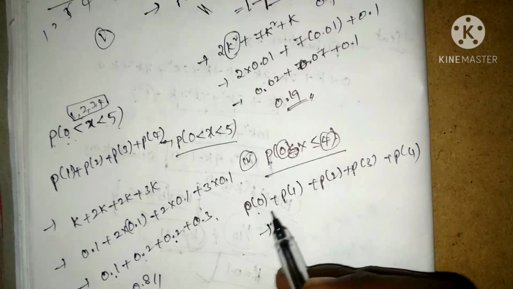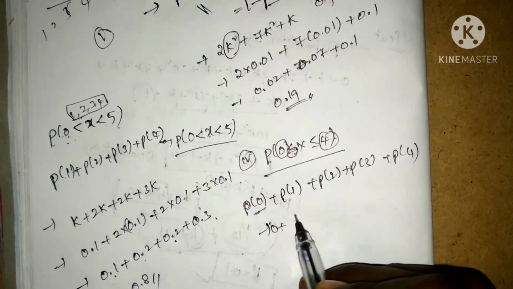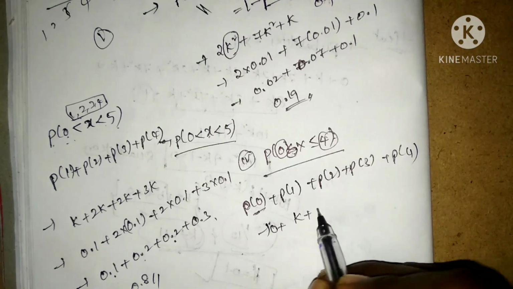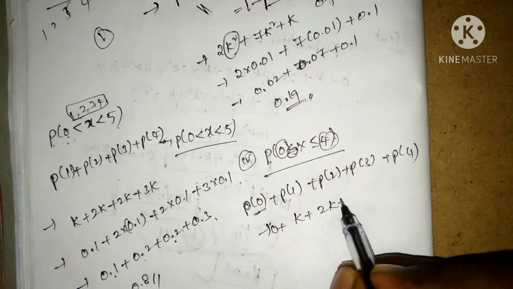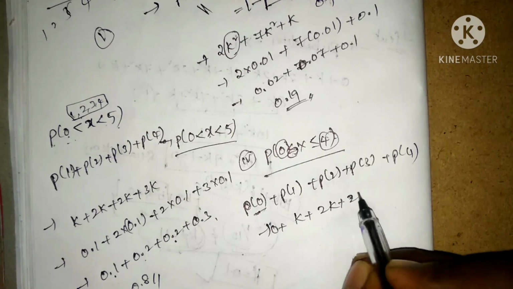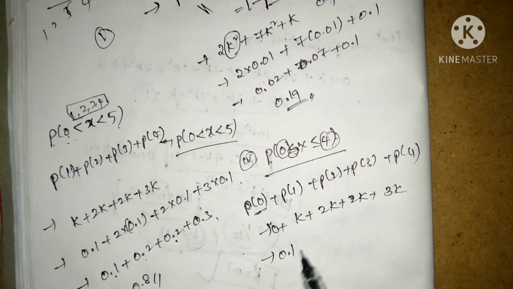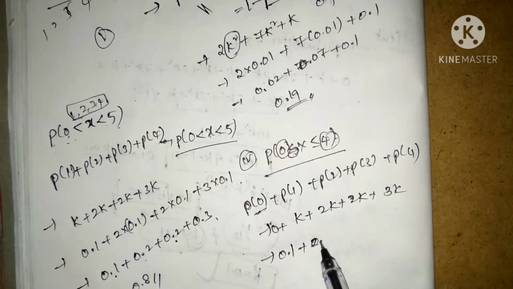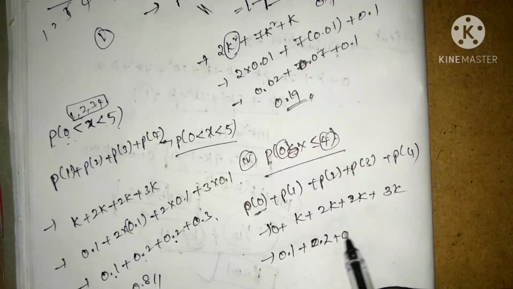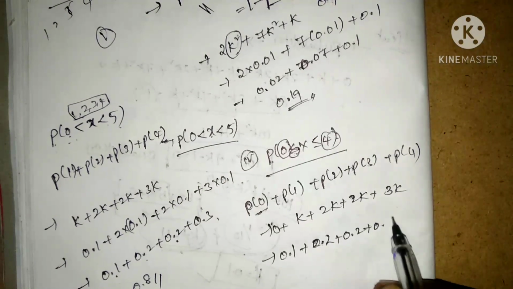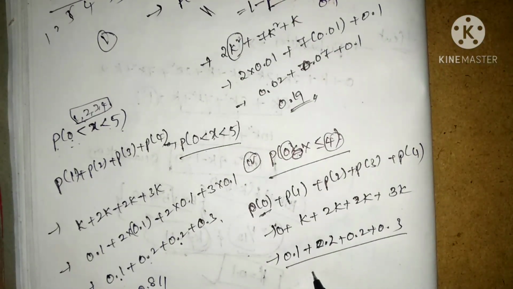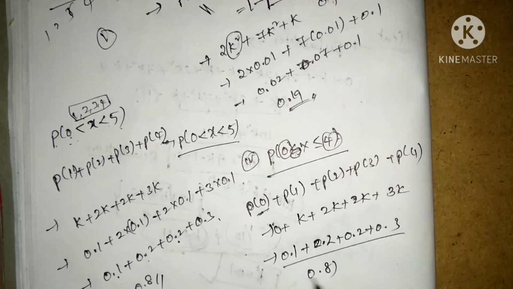So probability of 0 is 0, probability of 1 is k, probability of 2 is 2k, probability of 3 is 2k, probability of 4 is 3k. Simply substitute the value of k, that is 0.1, plus 0.2 plus 0.2 plus 0.3. The similar value we are going to get, 0.8.